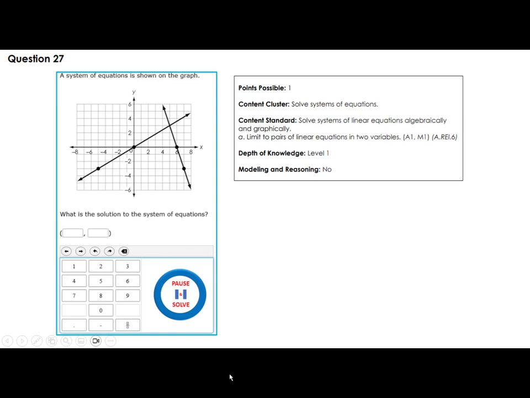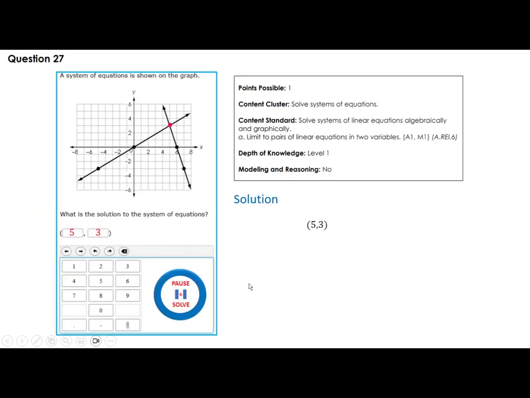A system of equations is shown on the graph. What is the solution of the system of equations? The solution is where these two lines are crossing, which is this point right there. Okay, that's the point you are looking for. And then what's this point here? X is 5, Y is 3. See, a question like that, I call it a piece of cake. Don't miss it. Okay? Don't miss it. That's a very easy question. Okay.